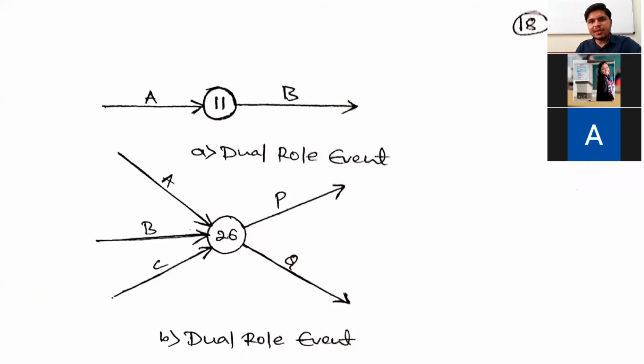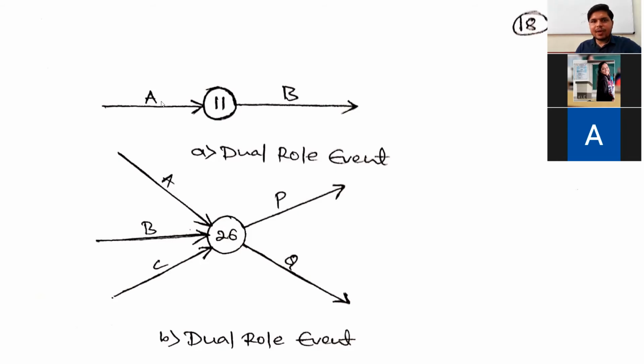It is the head event for activity A, and the tail event for activity B.